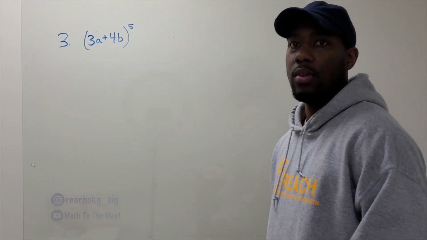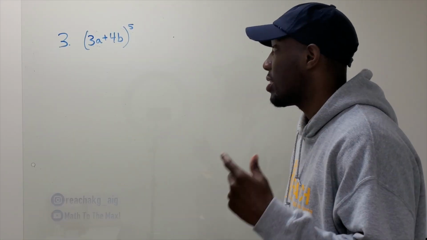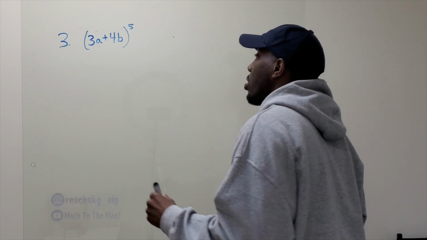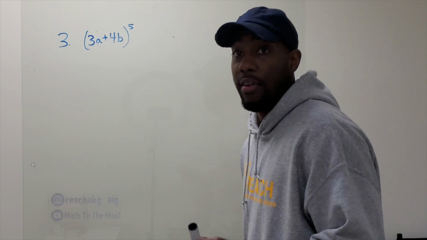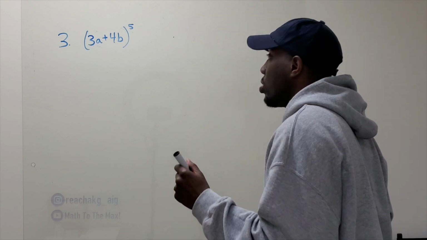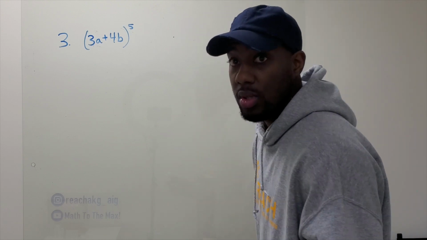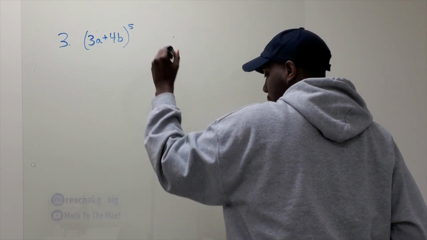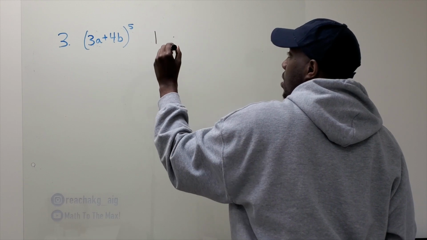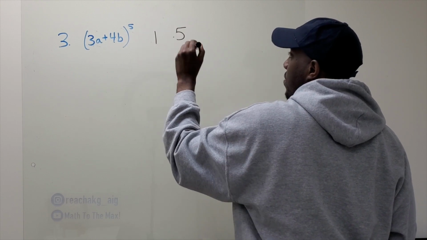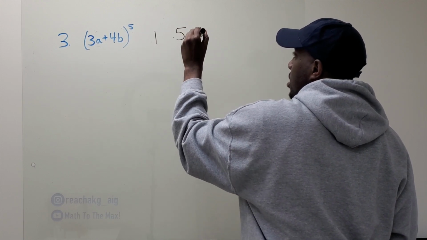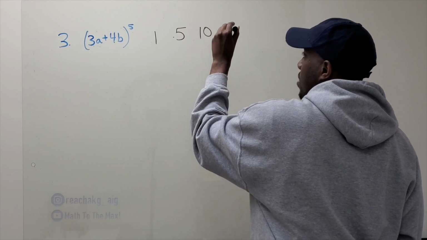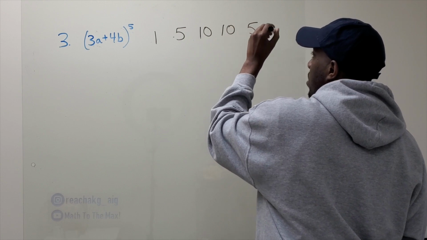Number 3. They say 3 strikes and you're out, so we're going to hit this 3rd one, and we're going to be out on number 3. Here we go. Row 5. Go to row 5. What's the numbers in row 5? I'm going to look at my notes, look at my Pascal's triangle, and see it was 1, 5, 10, 10, 5, 1.